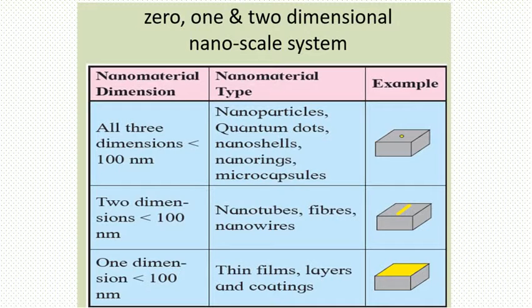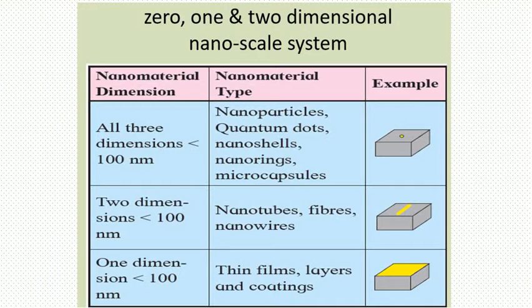Second category is one-dimensional. One-dimensional nanostructures, for example, are nanotubes, nanorods, and nanofibers, where two dimensions are below 100 nanometers.